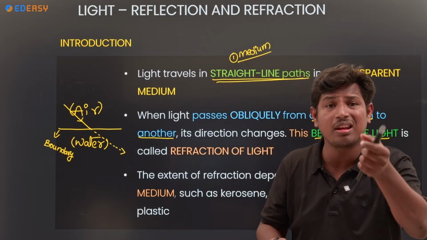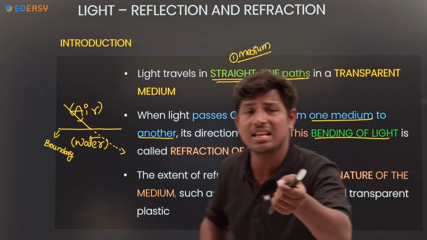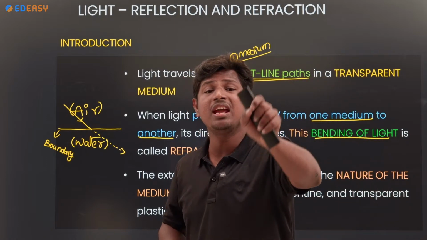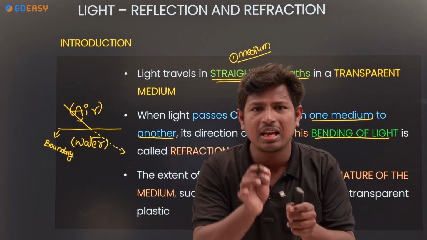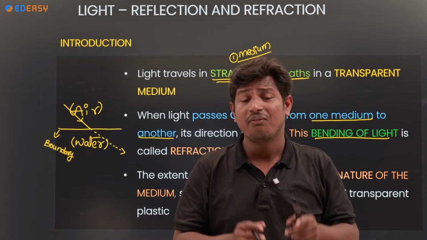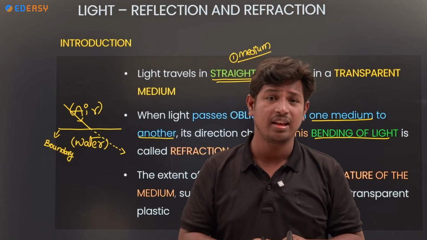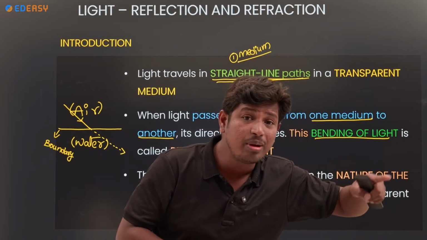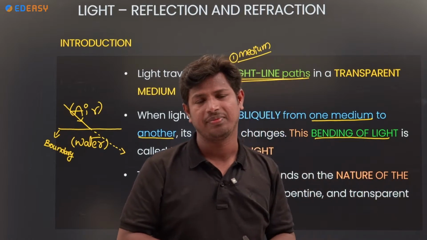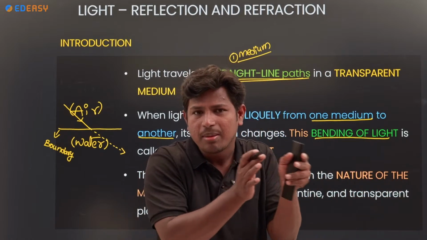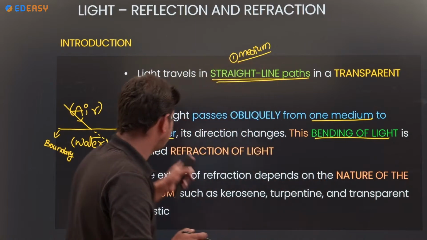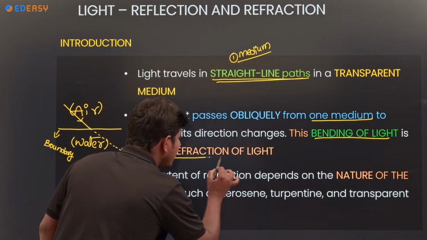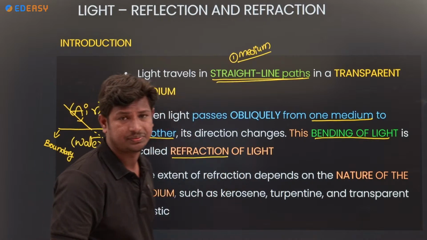Remember, what is meant by refraction? Refraction is nothing but the bending of light. When light travels from one medium to another medium, it bends. That property we call refraction of light.